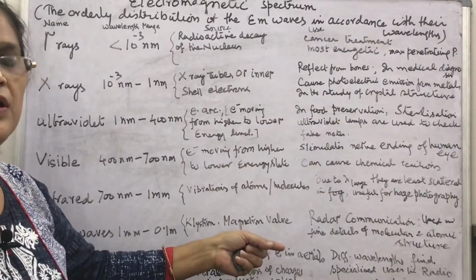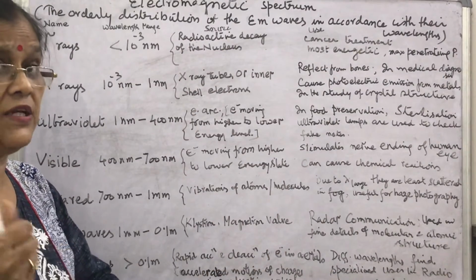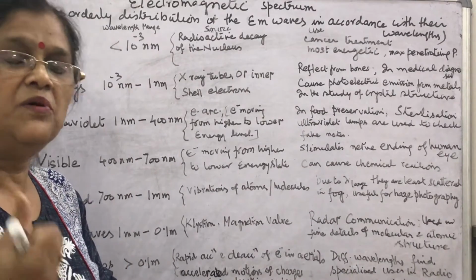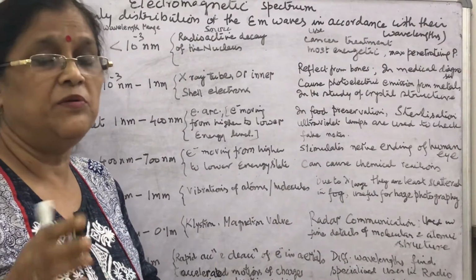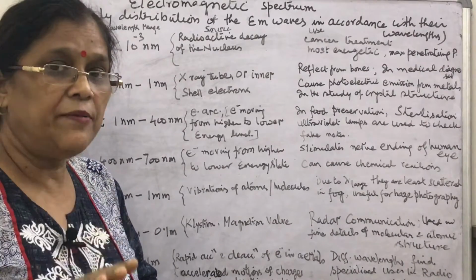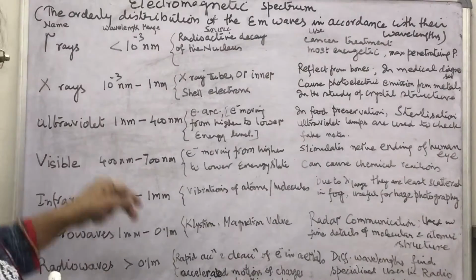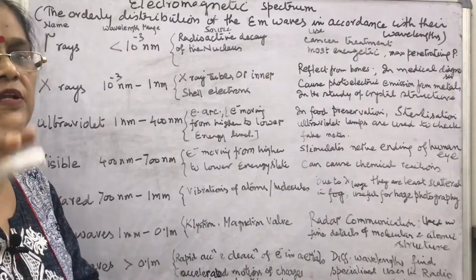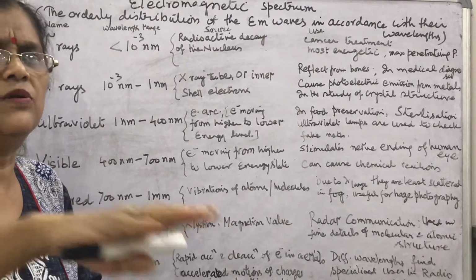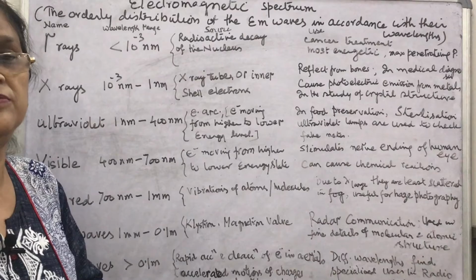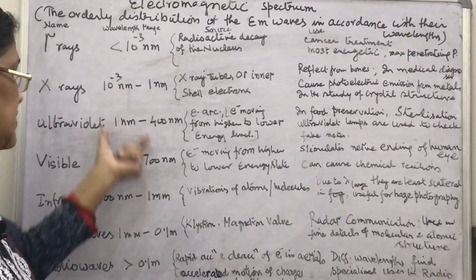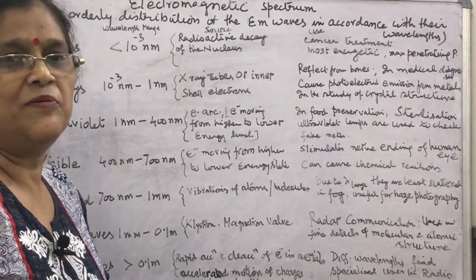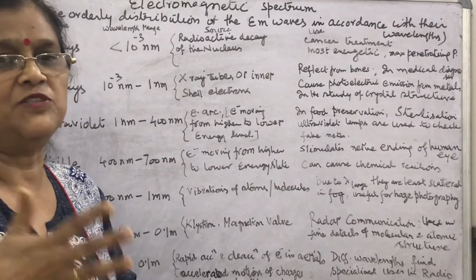Whatever I have given you, other uses are there also, as infrared radiations are used in remotes, TV remotes you have seen. So learn the properties and uses. Questions are framed from any of the radiations. They take 3 or 4 radiations and ask you to write them in ascending order of wavelength or descending order of energy. Then you should learn this sequence, and as per the sequence you will find uses and how the questions are solved.